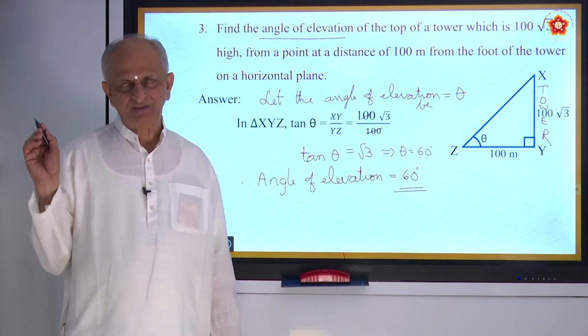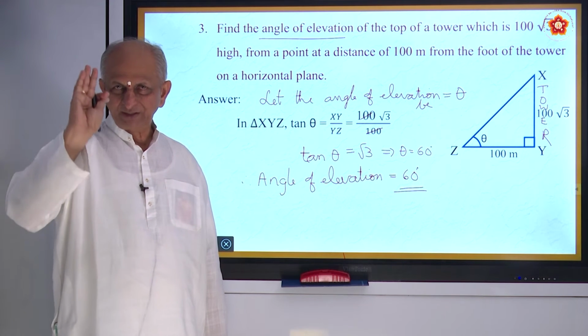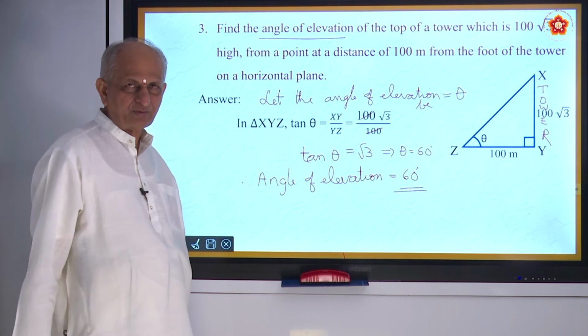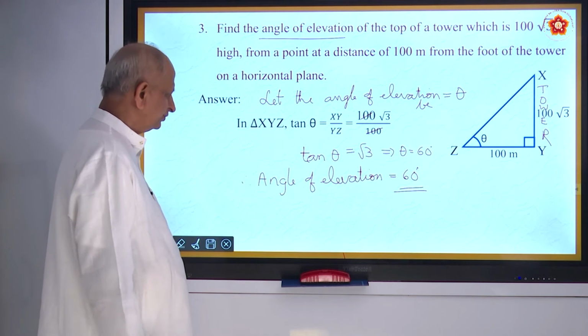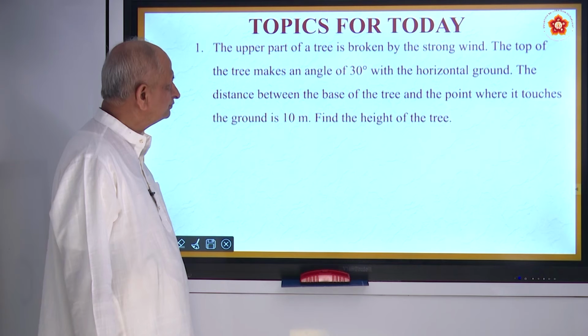That's all the question. First you must draw the figure, write all the details that are given, then find out what is to be found. That's all. Okay?